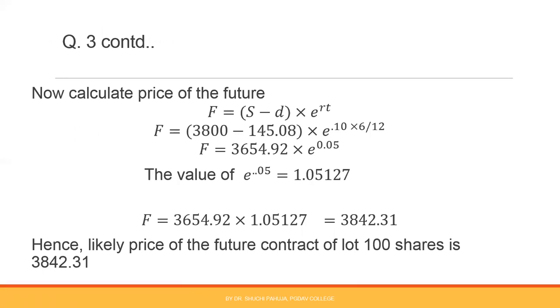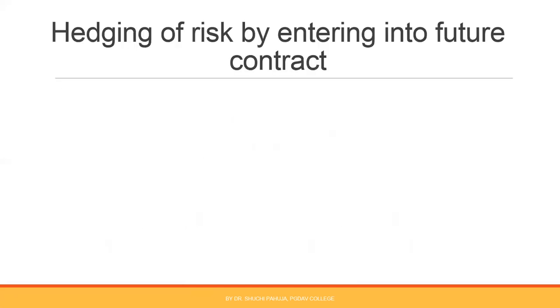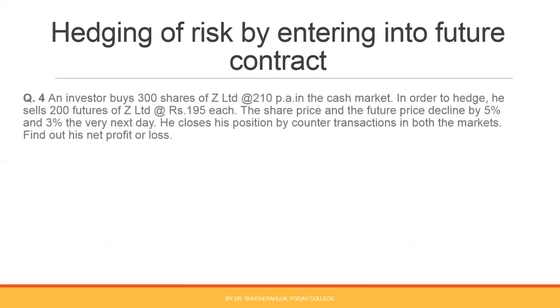So future price, fair price of the future, it can be calculated for one unit or it can be calculated for a lot of shares. Now using future contract, hedging of risk can be done. How this hedging is done? Usually a question comes on this. Hedging of risk by entering into future contract. We can do one example on that.